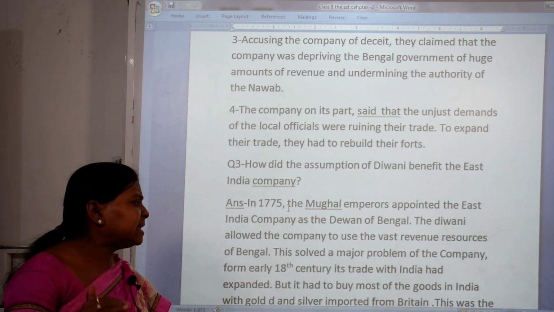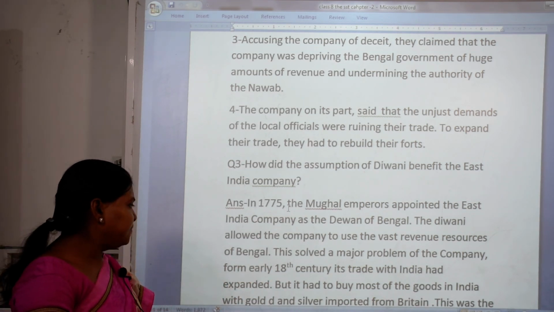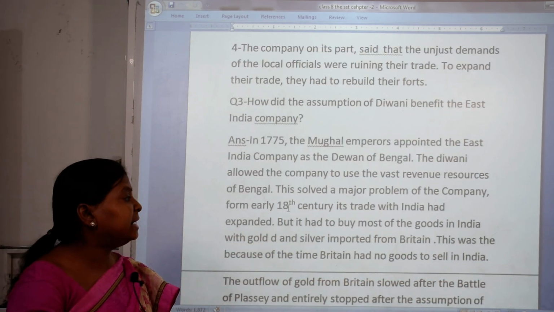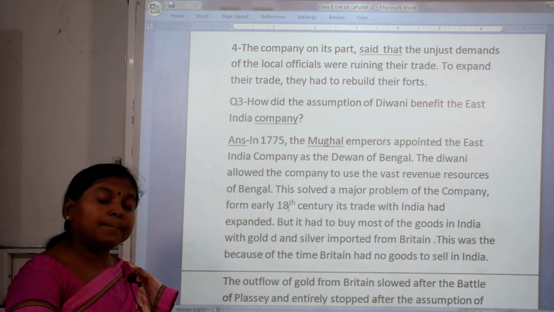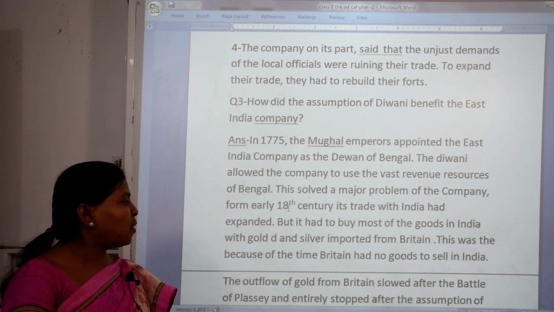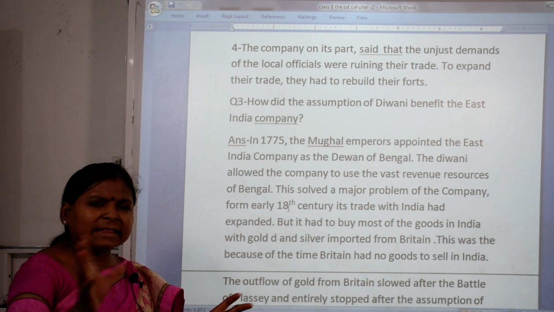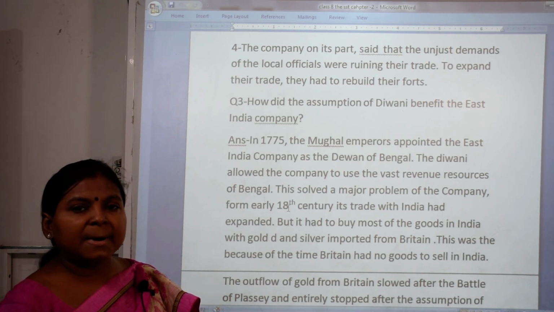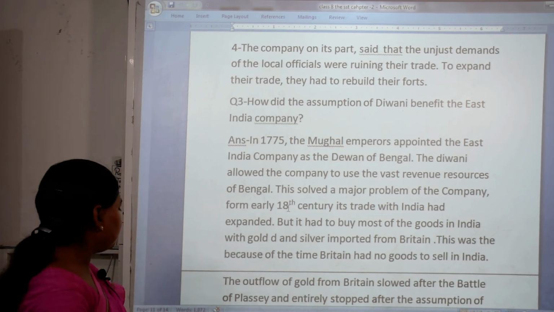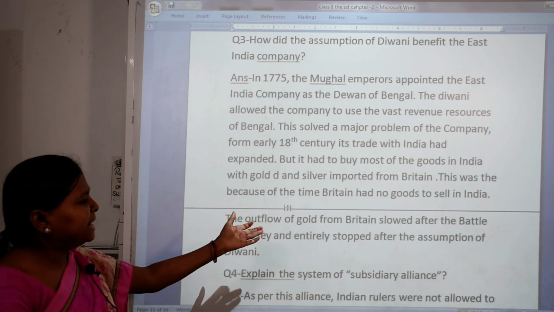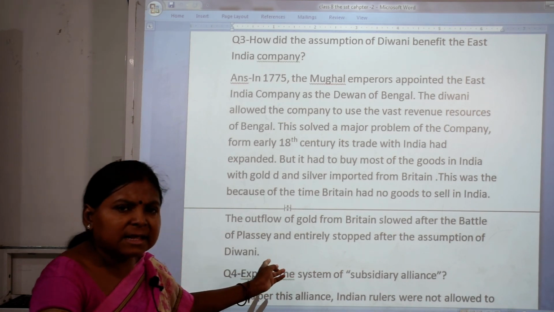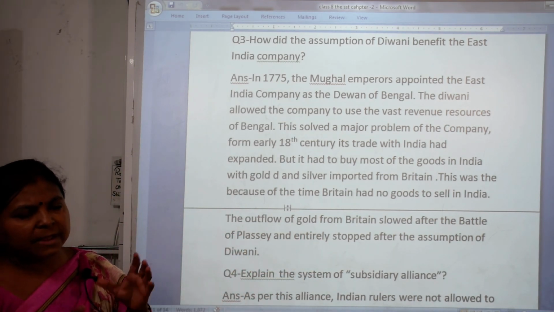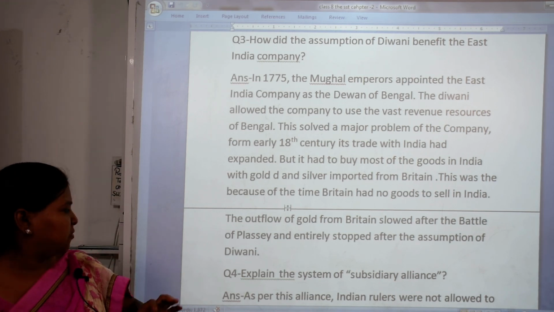From the early 18th century its trade with India had expanded, but it had to buy most of the goods in India with gold and silver imported from Britain. This was because at that time Britain had nothing to sell in India. Only India was getting gold and silver, but they were not getting any other benefits. So the outflow of gold from Britain slowed after the Battle of Plassey and entirely stopped after the assumption of Diwani. So in this way our gold and silver moved to other countries.